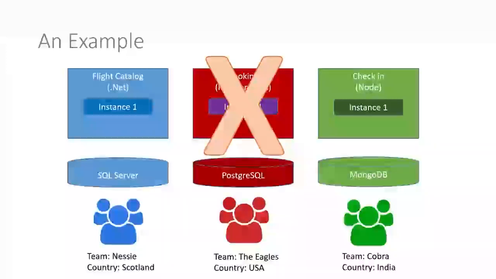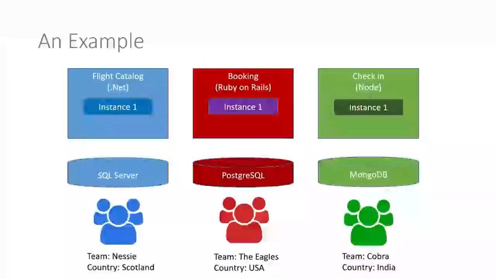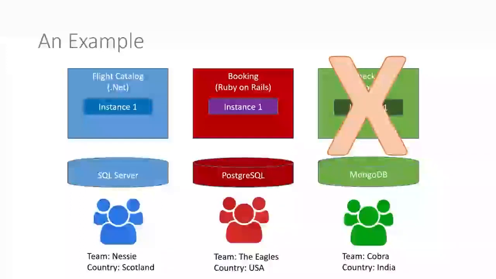And likewise with check-in, people can still go to the airport or they can still check into their flight online. They might not be able to book a new flight, but they can still check in. Or let's say the check-in service goes down, people can still browse flights and they can book flights. They just can't check in. So the point of this is that even though one of the services may go down, the others remain up and certain parts of those operations that they are responsible for will continue to run. Unlike a monolith where the whole thing goes down, everything goes down. And of course, what we're going to explore in this course is the fact that even if a service does go down, we'll be able to recover them much, much quicker.